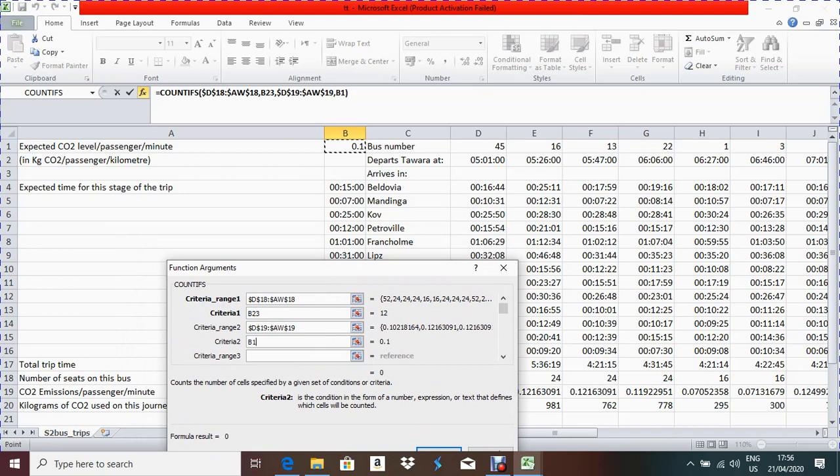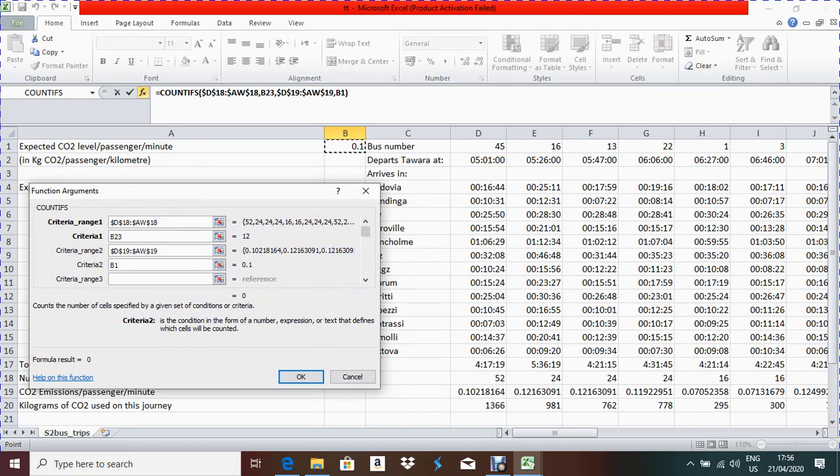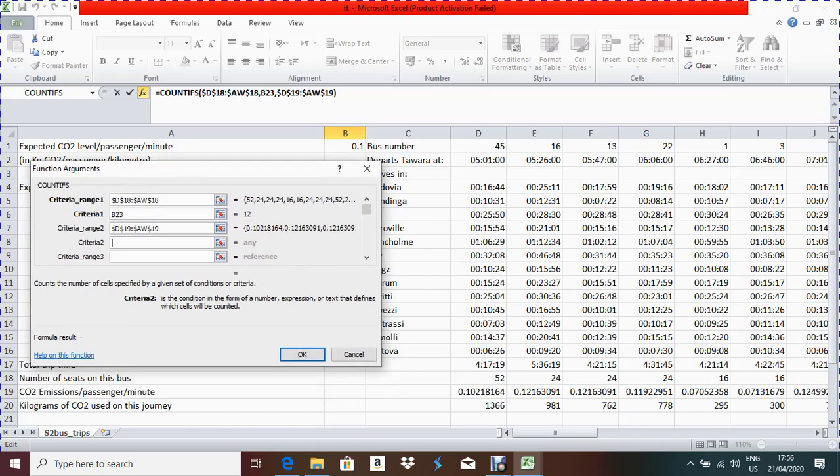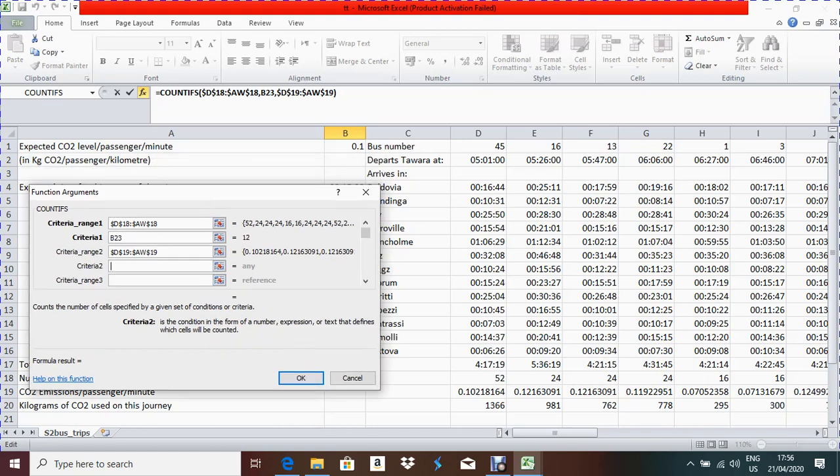But here is one condition: this value is 0.1, but if you check this row, the carbon dioxide emission per passenger minute, nothing is like 0.1. So how to compare? Every data point is either more than 0.1 or less than 0.1. So in that case, what will you do? You will count the values less than 0.1, right? Because nothing is exactly 0.1. So you will count here less than 0.1.